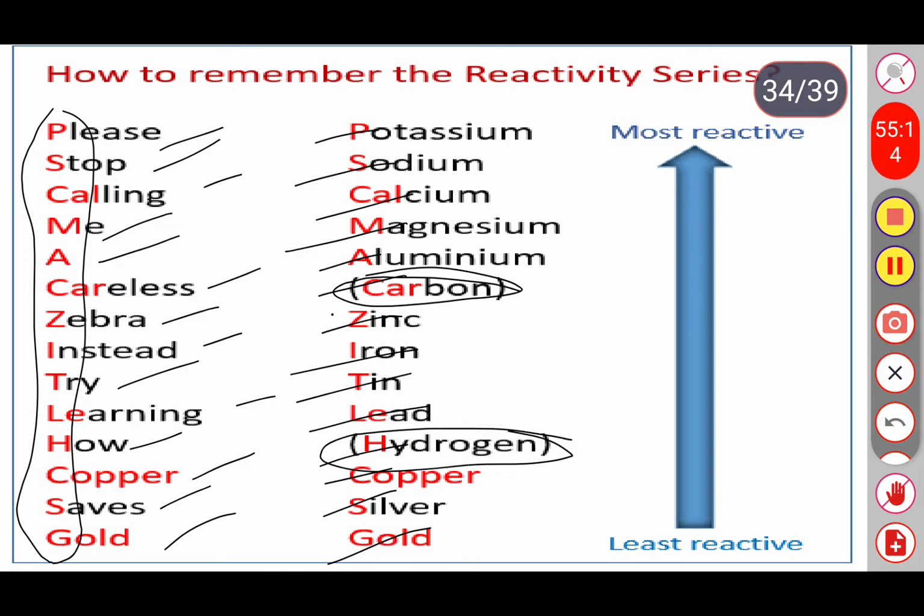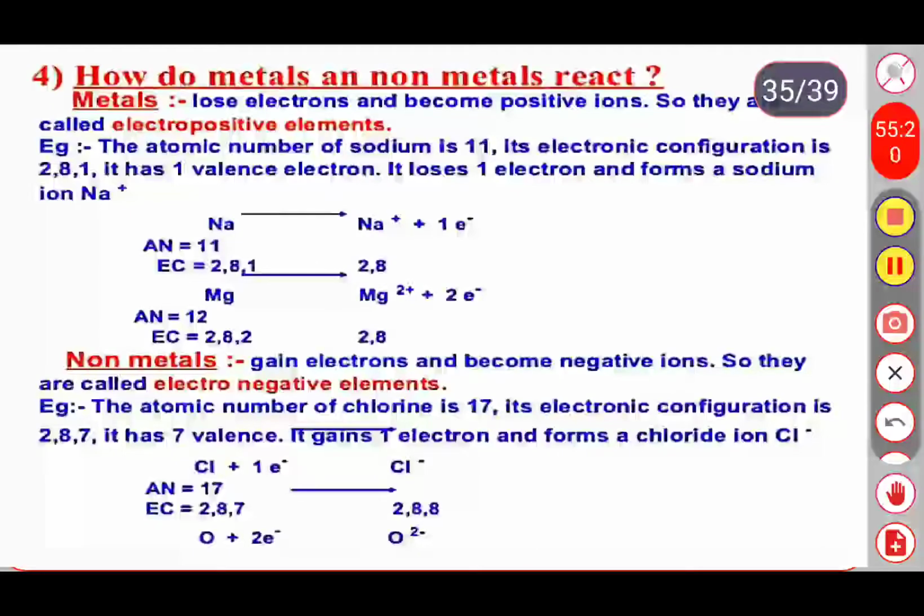Okay, let's see the next concept, that is how metals and non-metals react with each other. When metals react with non-metals, usually metals lose their electrons. Metals lose electrons and become positive ions, so they are called electropositive elements.